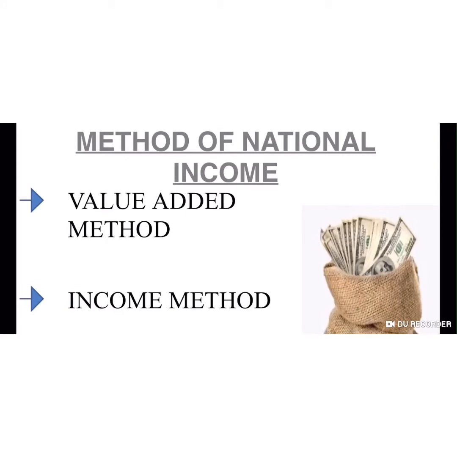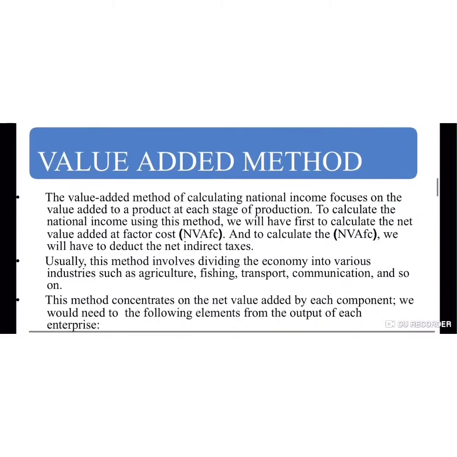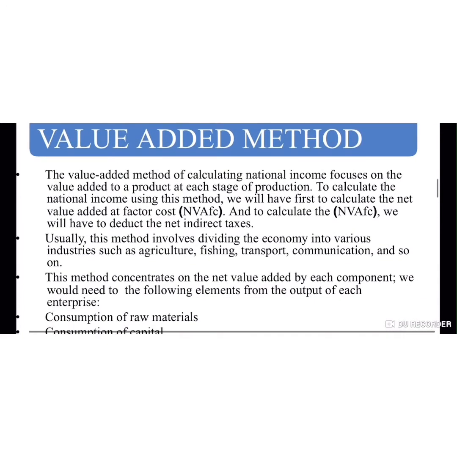Methods of national income: value added method, income method, expenditure method. What is value added method? Value added method of calculating national income focuses on the value added to a product at each stage of production. To calculate the national income using this method, we will first have to calculate the net value added at factor cost, and to calculate net value added at factor cost, we will have to deduct the net indirect taxes (NIT).